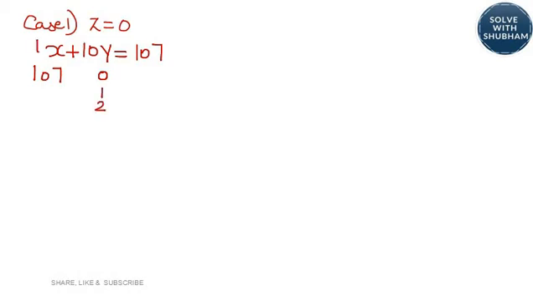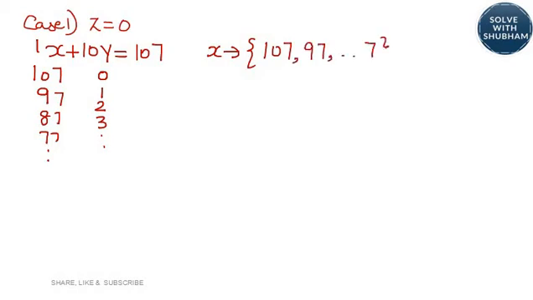So it will go like this. And this would become 107 minus 10. If y increases, x will decrease. So you get 97, 87, 77 like this. So basically x will take values from 107, 97 till 7. How many values will be there?